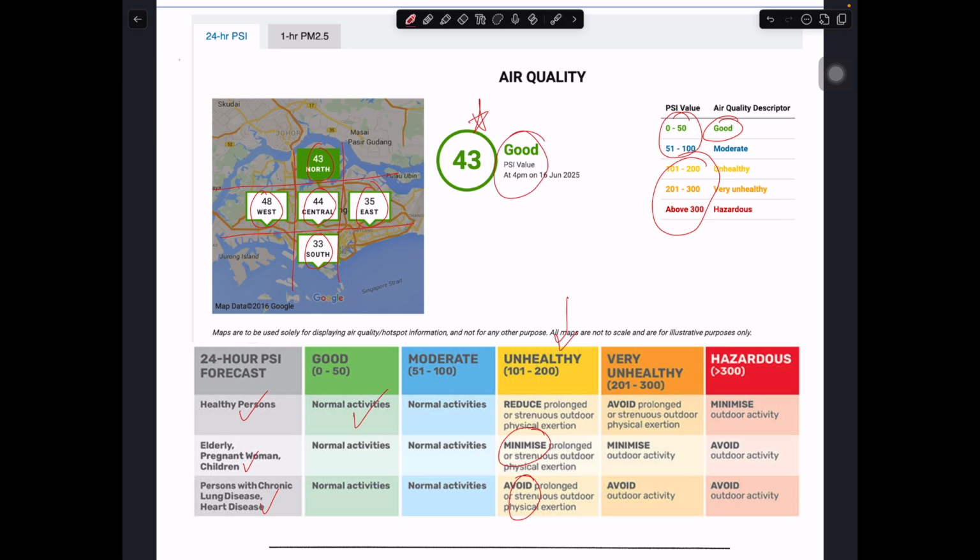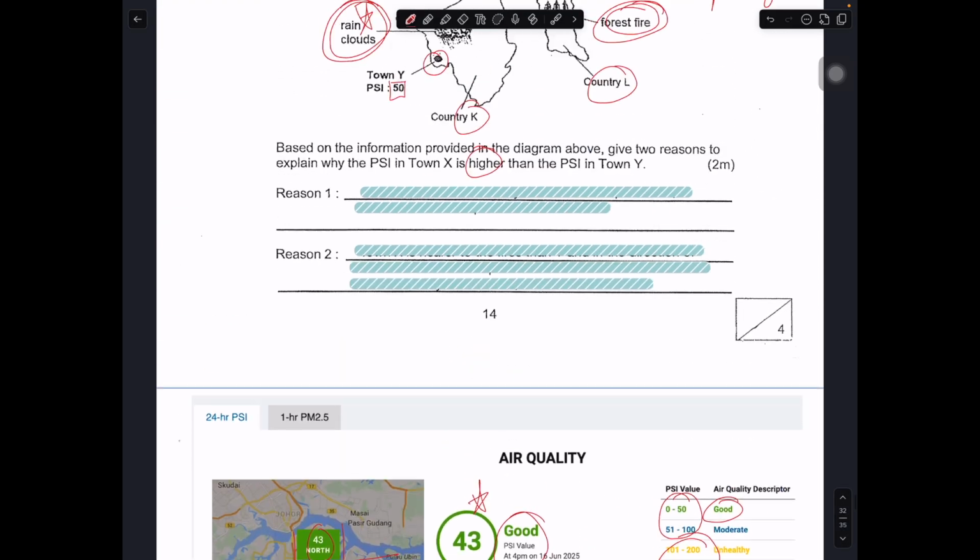So PSI corresponds to air pollutant. Okay, this is the key. Higher PSI means more pollutant in the air. More pollutant in the air is not good for the country. So let's go back to this.